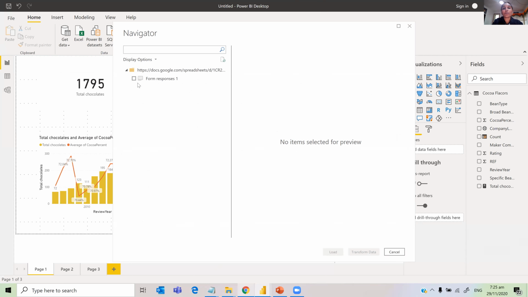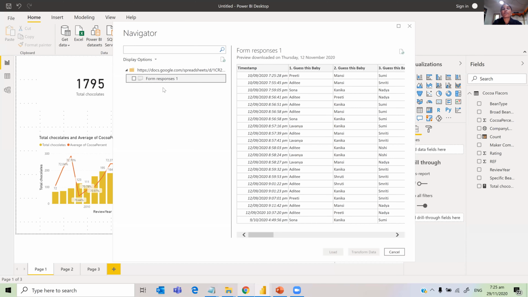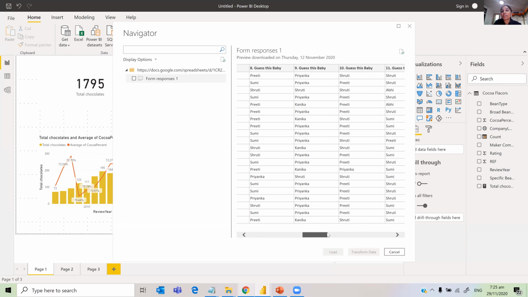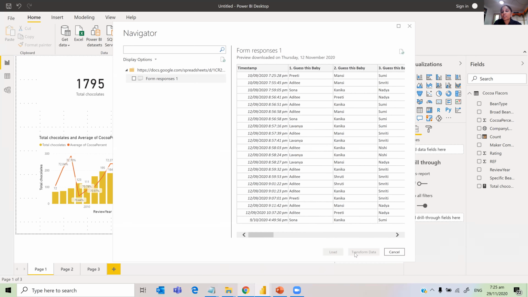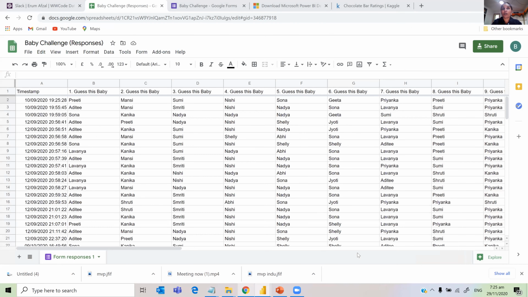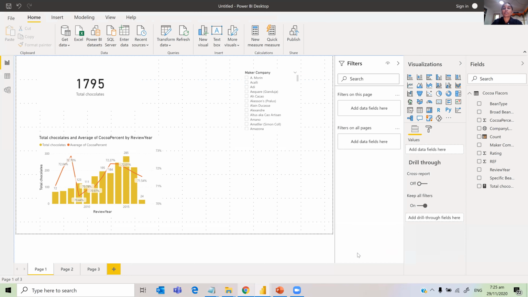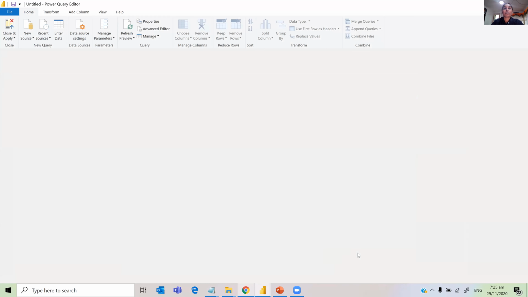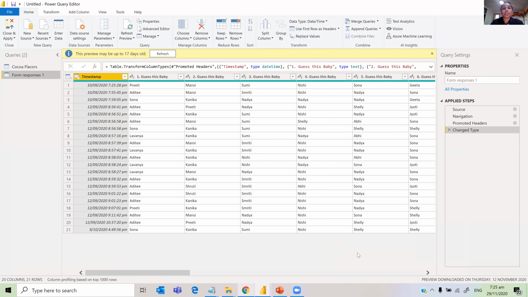Okay, so now see here, this is the link, and if you look in the form responses, you can see the responses. Whatever you have seen in the Google Sheet is here, but this is not getting highlighted because I didn't tick the tick box. So once you do that, I'm going to click Transform. And here is where you are going to transform data. The transform data is going to be done in Power Query.